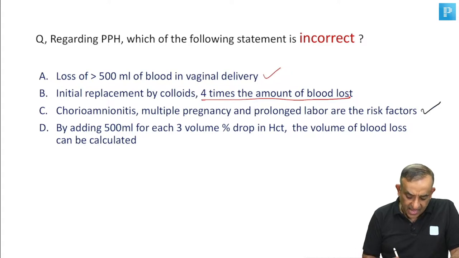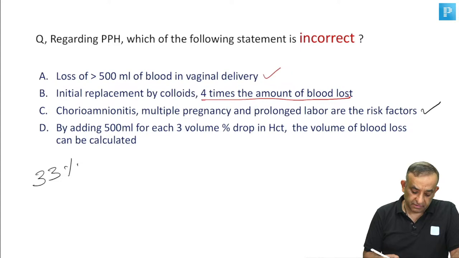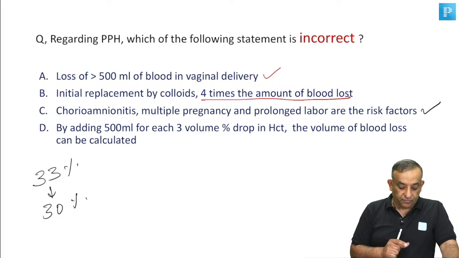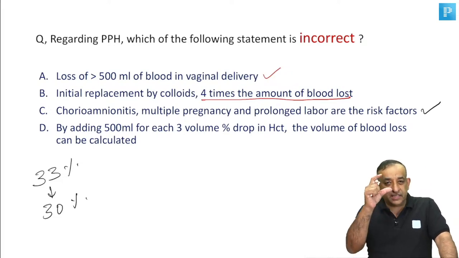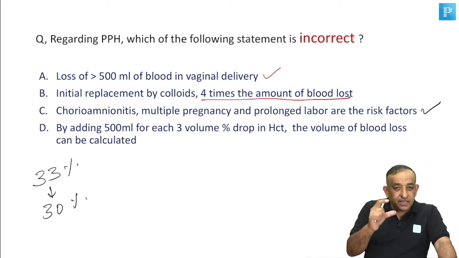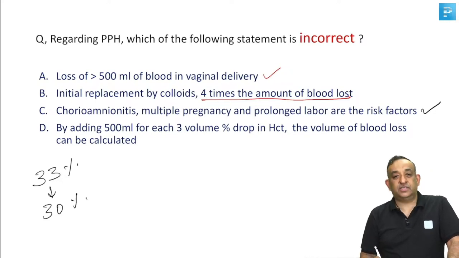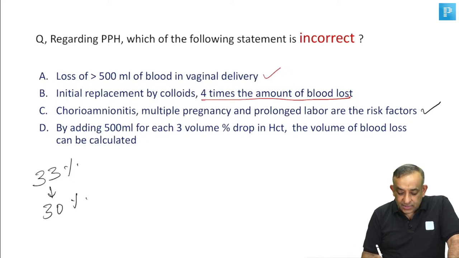Correct. By adding 500 ml for each 3 volume % drop in hematocrit, that is, if the hematocrit is, let's say, 33% in a woman before delivery, and it comes down to, let's say, 30%. So for each 3% drop, add 500 ml to know the volume of blood loss. Okay, so this is also correct.